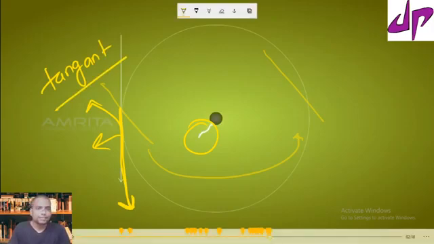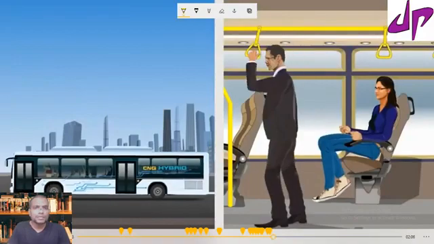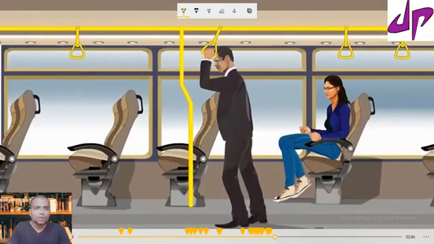Tangent direction. So these are all the examples, if you can say. Another example: when the bus is moving and it applies brakes.